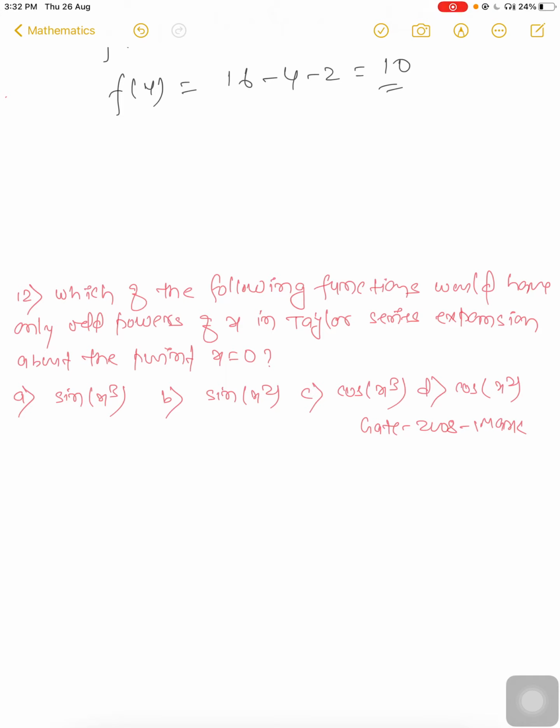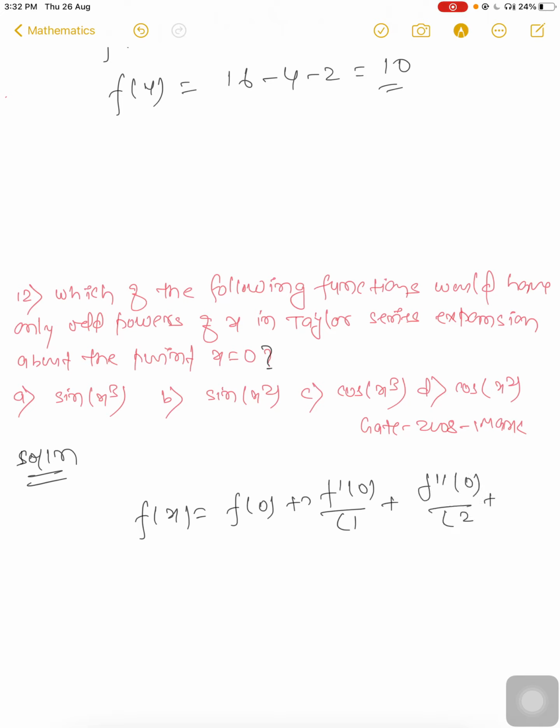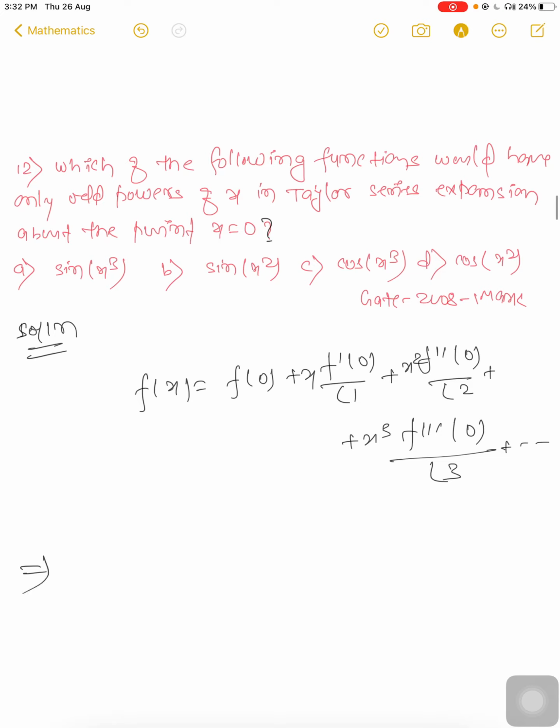Which of the following functions would have only odd powers of x in the Taylor series expansion about the point x equal to 0? Here is the question. Okay, solution. In the Taylor series expansion, we know that f(x) is equal to f(0) plus f'(0) by factorial 1, plus f''(0) by factorial 2 times x square, and x cube f'''(0) by factorial 3, like this way.